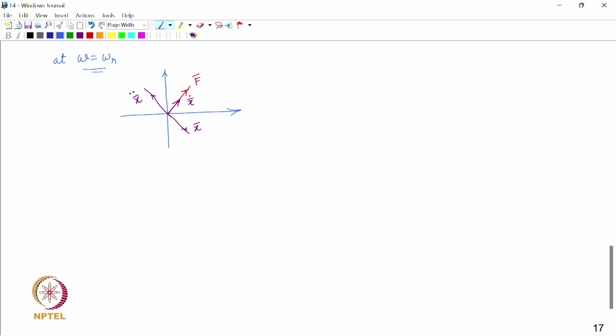And if we now make the force diagram, this is the force F bar, and now the damping force would be opposite to the velocity. So this is the damping force, along x bar dot, and then we have the force due to elasticity, which is k x bar, and then we have the force due to inertia, the inertia force m x bar double dot, correct.